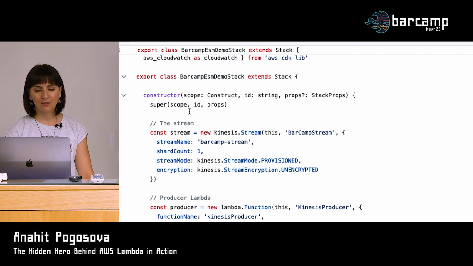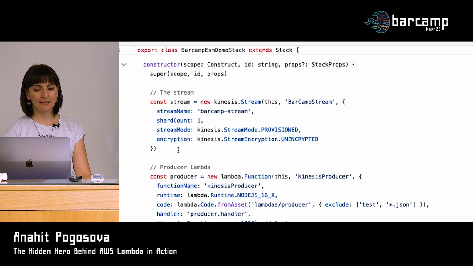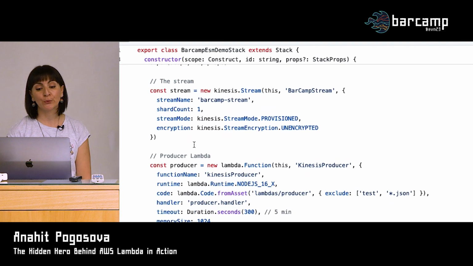And in this one stack, we create our Kinesis stream. We name it Barcamp stream. It will have just one shard. So it's as simple as this to create a Kinesis stream with CDK.